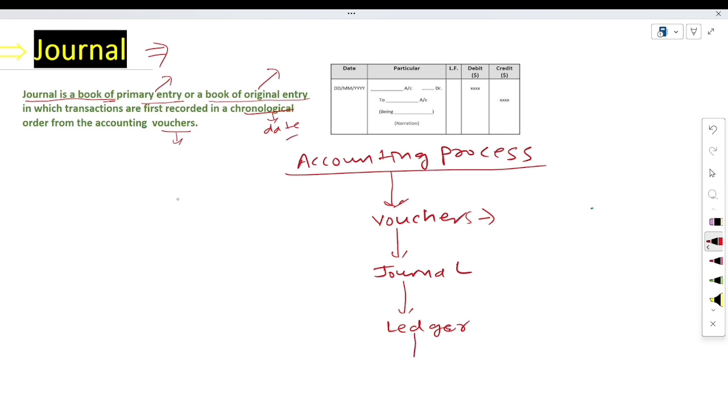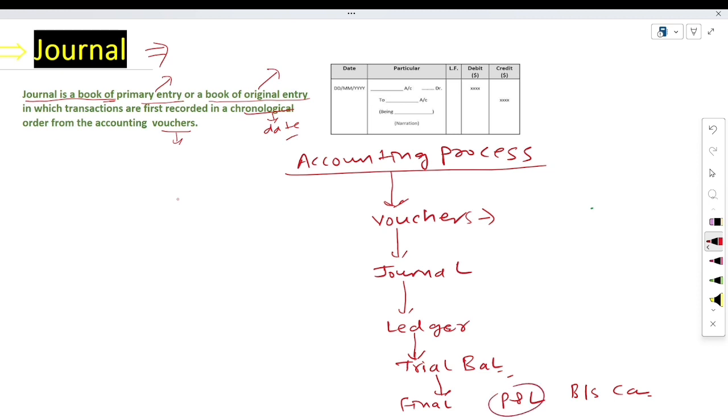And after the preparation of ledger, or after the classification, we will prepare the trial balance. It means we will make a summary of these transactions, and after that we will make the final accounts, through which we will make the profit and loss account, balance sheet, cash flow statement, like this.